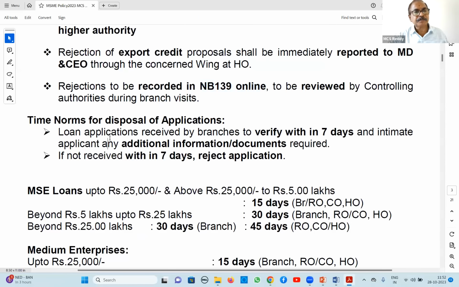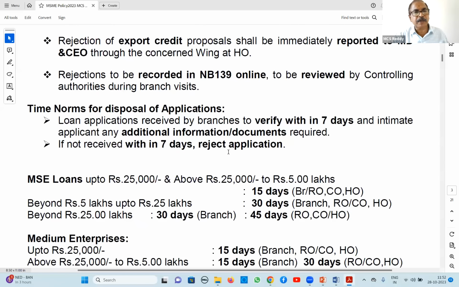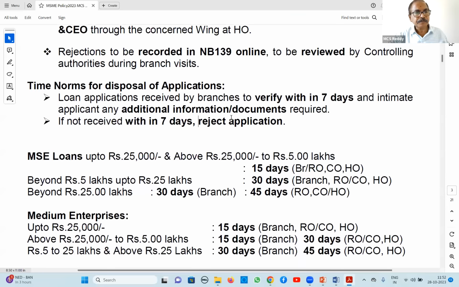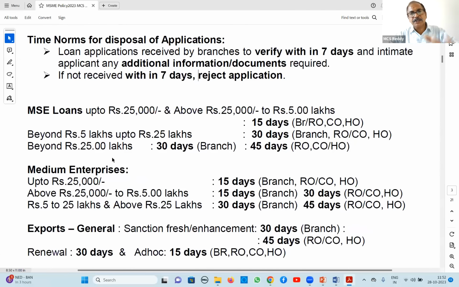Time norms. Suppose somebody is submitting an application at the branch, you have to verify within 7 days and ask for any further clarifications or any details. If in the next 7 days nothing comes, it means you have to reject the application. So total 14 days for this one. And MSME is a general guideline. How many days? All these days only.